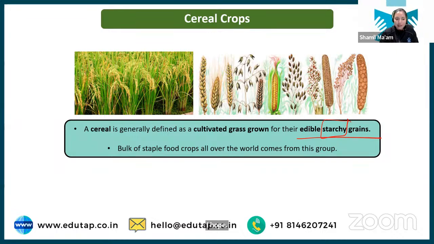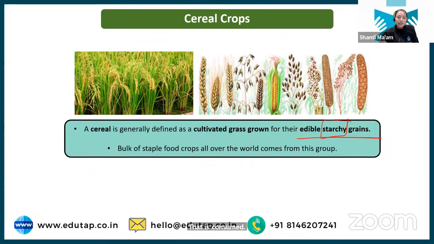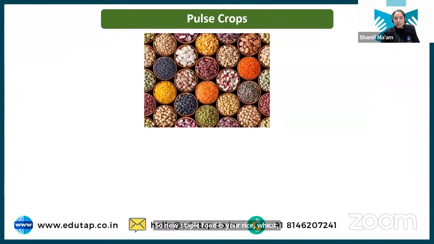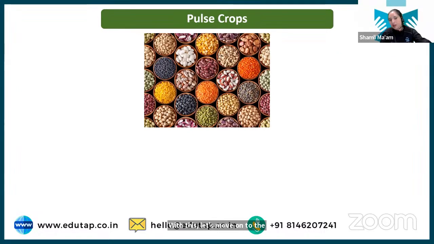And what is the meaning of staple food? Basically, staple means that which is consumed predominantly by humans. In India, rice and wheat are our staple food because most of the population consumes rice or wheat. That is the meaning of staple food. So your rice, wheat, maize, all these are staple food. With this, let's move on to the next classification, that is pulse crop.